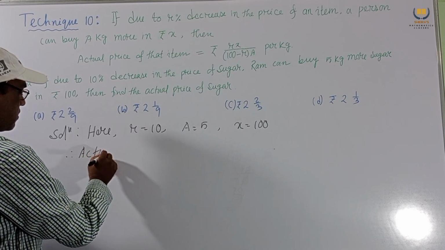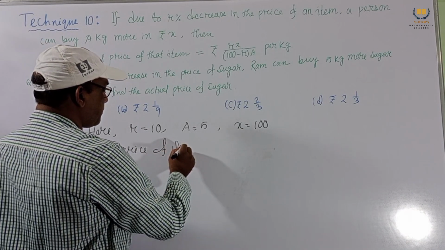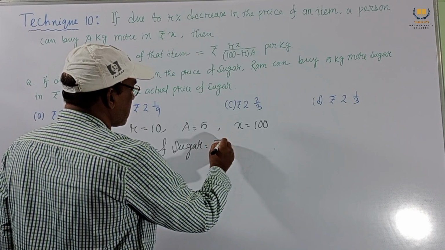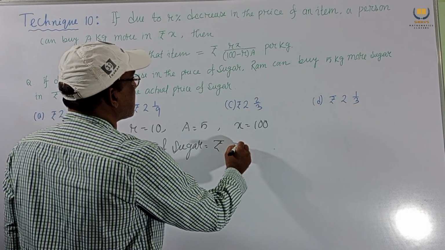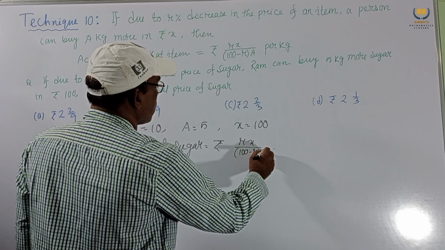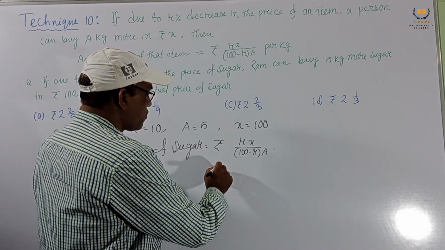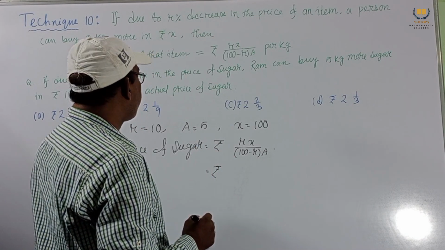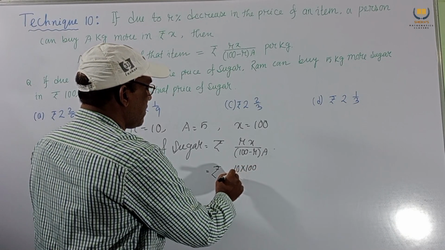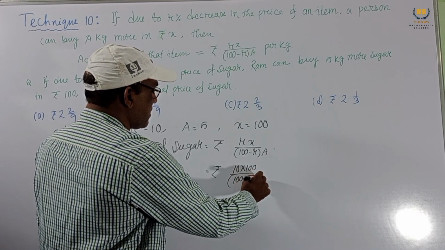Actual price of sugar equals rupees Rx by (100 minus R) into A. This is the formula. Putting the values: rupees R means 10 and X means 100, divided by 100 minus R, that is 10, and A means 5.